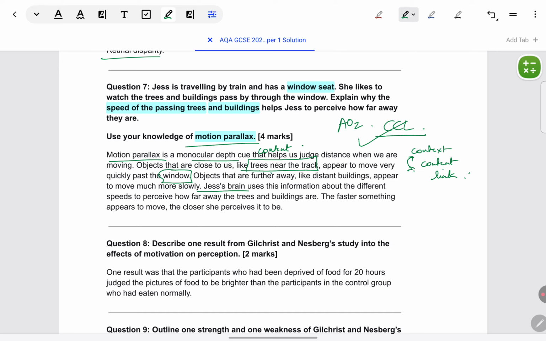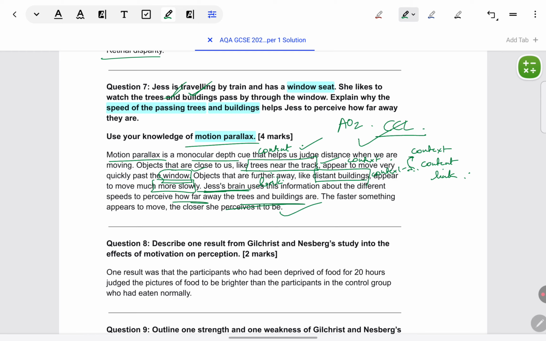So when there are trees near the track, they appear to move quickly past the window. Contextualized. Objects that are far away, distant buildings, they appear to move slowly. Again, why distant buildings? Because it's mentioned in the situation. So again, context. And then linking it, Jess's brain is using this information to perceive how far the trees and buildings are. She's seeing how slowly or fast the trees and buildings in particular are moving as she sees from the window. And that is how motion parallax is helping her to judge the distance.